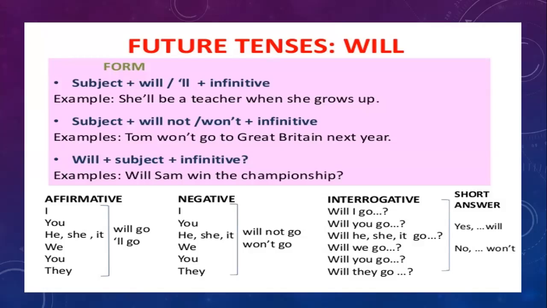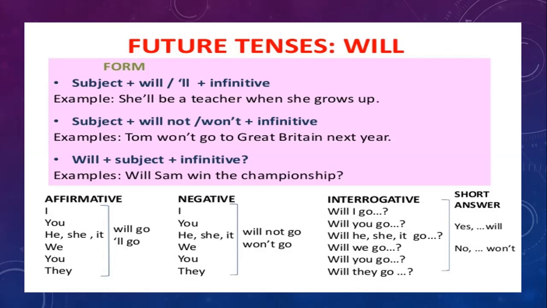Okay, so future will. When do we use future will? Well, we usually use will to mention things that we wish to do in the future. We want to do it. We think we are going to do it. We use it for predictions, basically. For example, if you look outside and it's cloudy, maybe it's going to rain, so you will say, it will rain, outside is very cloudy. For example, you can say, if the phone rings, I will answer it. That's what you think will happen.